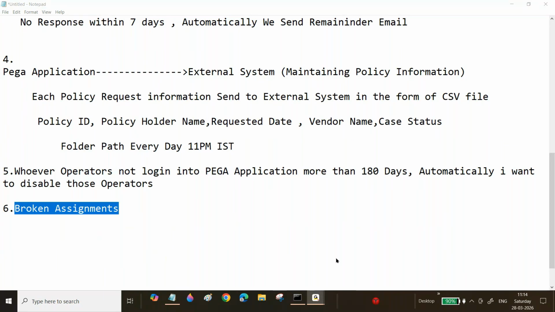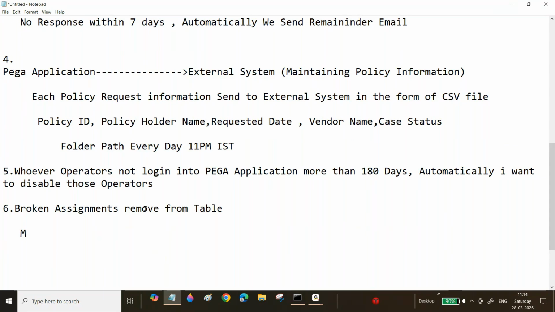So now how we will do all the items, not only this requirement. Sir, now see here, like that, all scenarios: broken assignments, remove from the table. What is the condition?